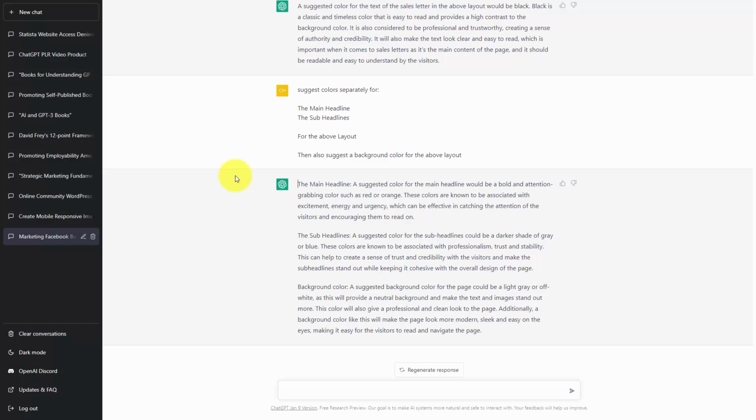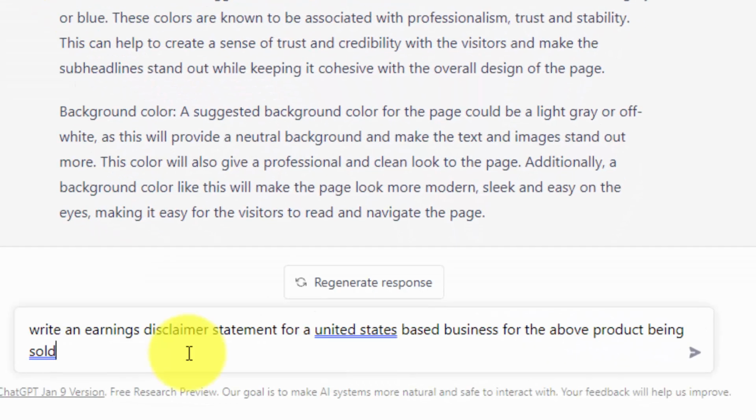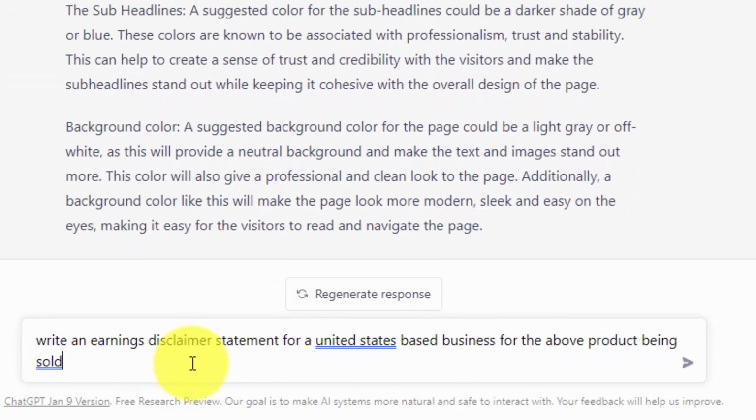What we're going to do is assume that the business selling this product exists within the United States and that we need to write an earnings disclaimer for this particular business and this particular product that we are selling. And we have our prompt. We are now going to click enter.